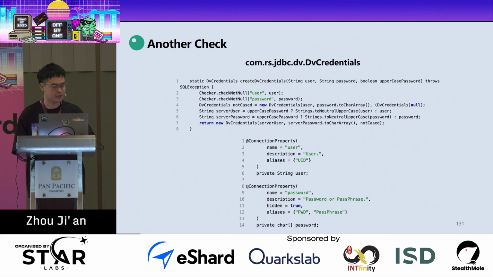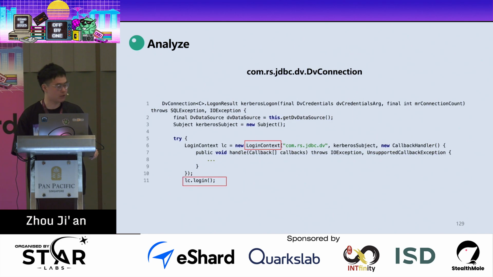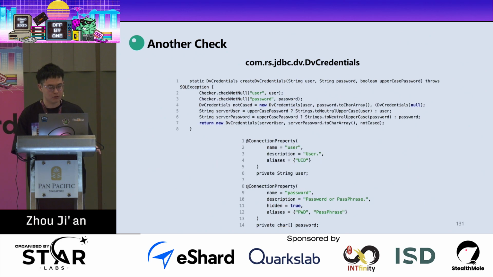And this is the Kerberos logon function. And here you can see that the connect function just calls the Kerberos logon function. And you can see that it has a check, so we need to set the authentication mechanism to Kerberos, and there is a similar reason to why Microsoft SQL Server needs to set the parameter. And also there is one thing I need to emphasize. It has another check, so we need to set the username and password.